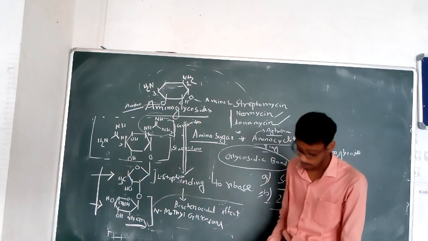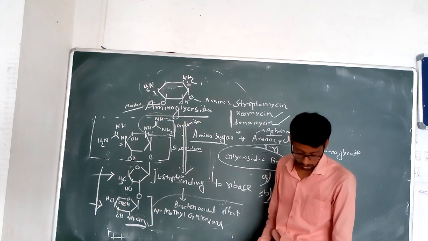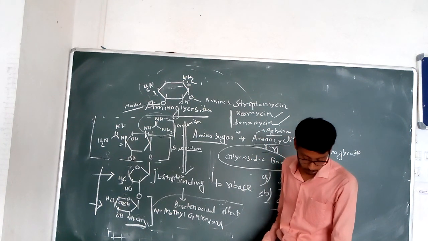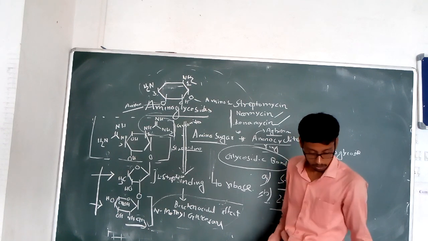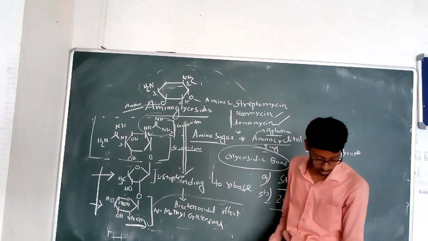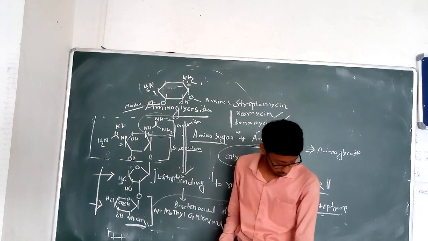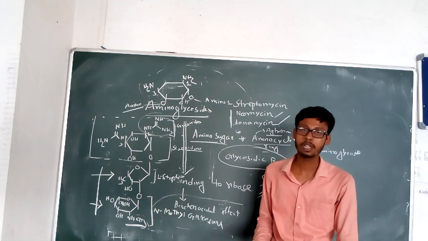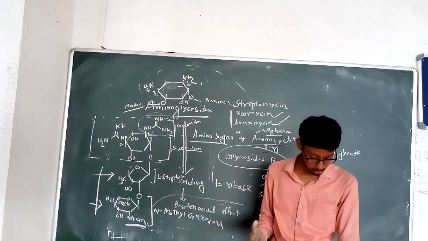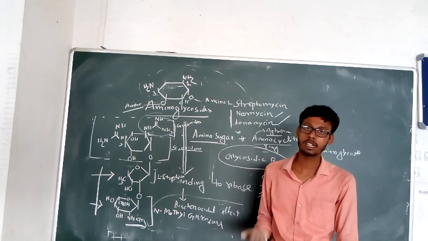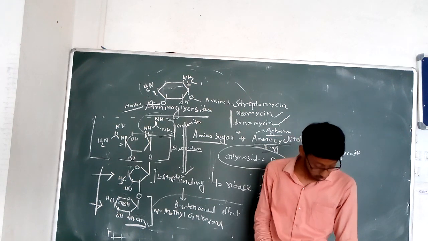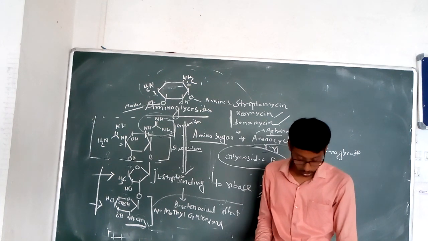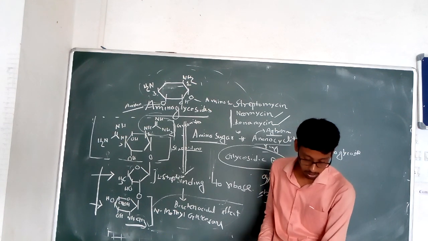The example is neomycin. This is a widely used antibiotic, and it is isolated from Streptomyces fradiae. So among streptomycin, neomycin and kanamycin, neomycin is a topical aminoglycoside, used orally and for skin infections etc. treat করার জন্য neomycin antibiotic use করা হয়, orally use করা হয়, and also it can be used topically.